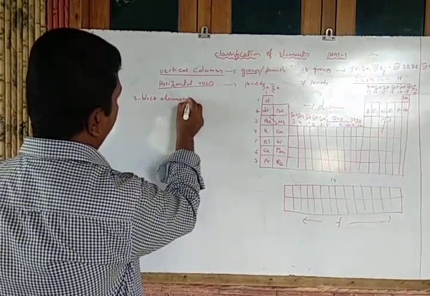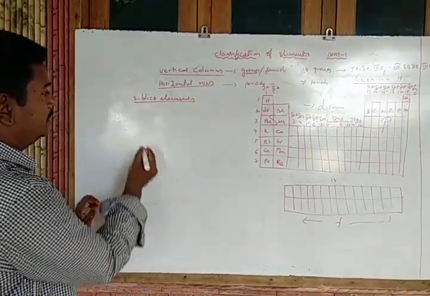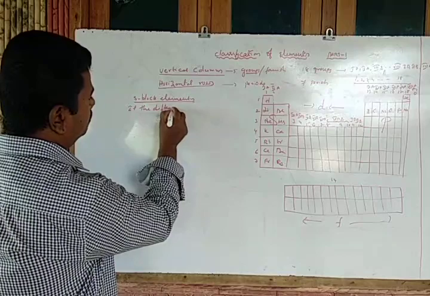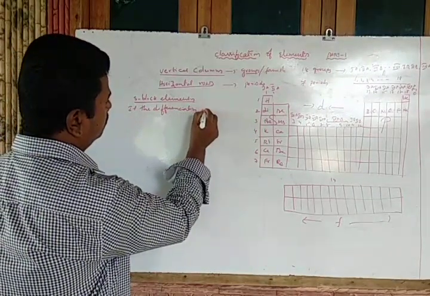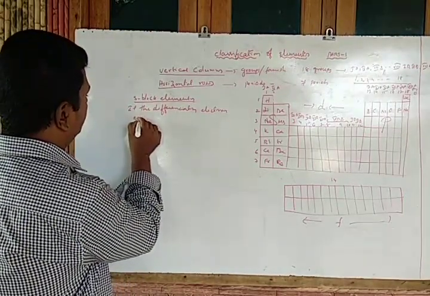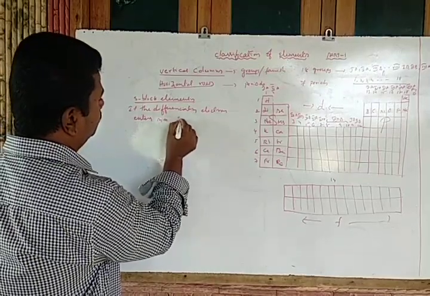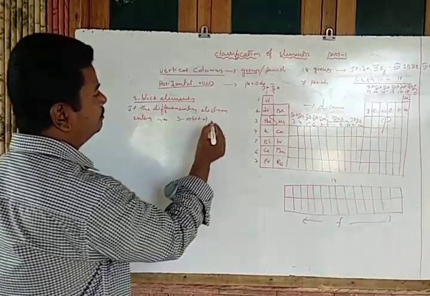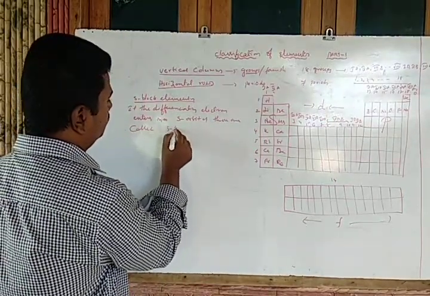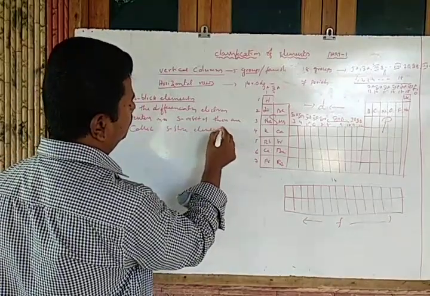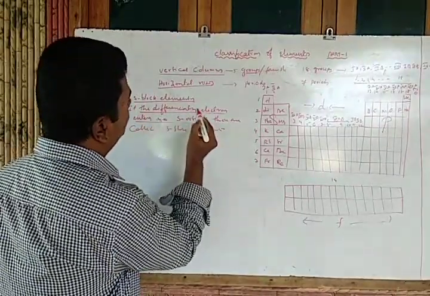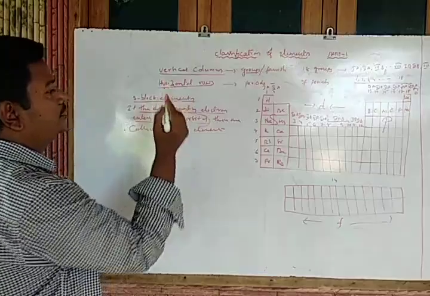S block elements. How is it defined? If the differentiating electron enters into the s orbital, those are called s block elements. Observe carefully: the differentiating electron enters into which orbital? S orbital. Then those are called which one?